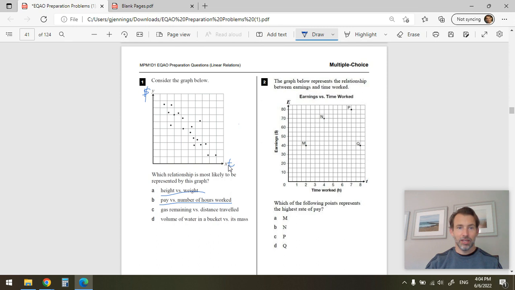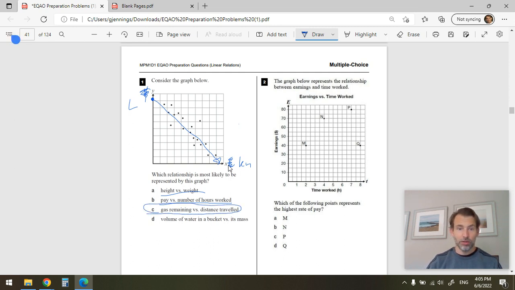Now this is liters of gas, and this is kilometers traveled. If I start out and I've traveled 0 kilometers, I'd probably have a lot of gas left. As I travel more kilometers, I'm going to use more gas until eventually I run out of gas.